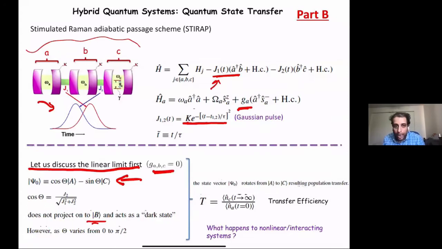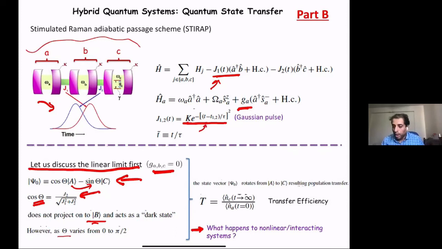So this does not project onto B, and it acts like a dark state. Which means that if I vary my J coupling, which is basically like varying this theta parameter, I can go from A to C. This means I can have a transfer from A to C without doing much to B. That is the general idea, and we are interested in what happens in the nonlinear, interacting system case.